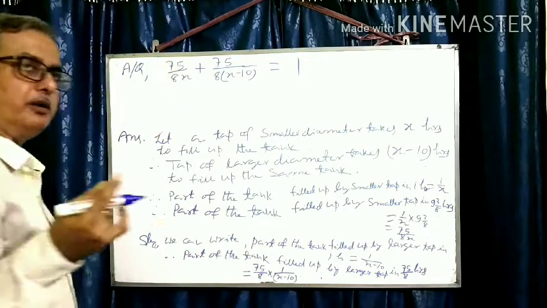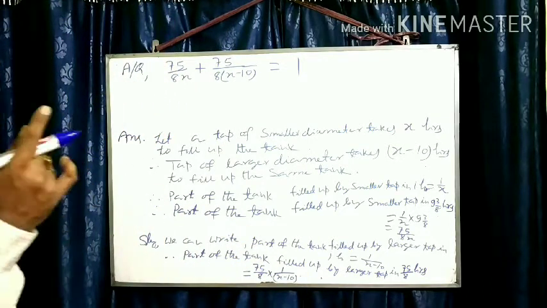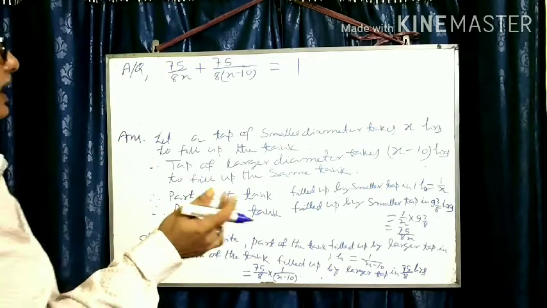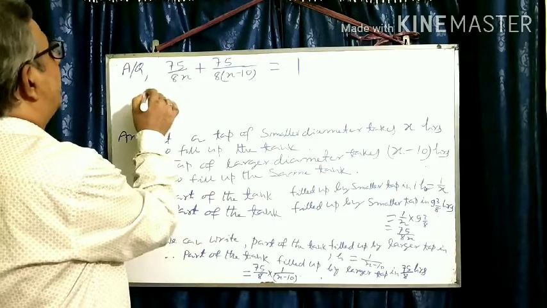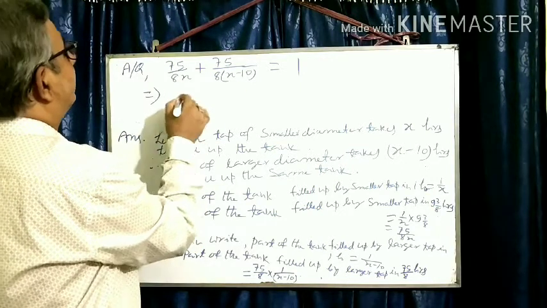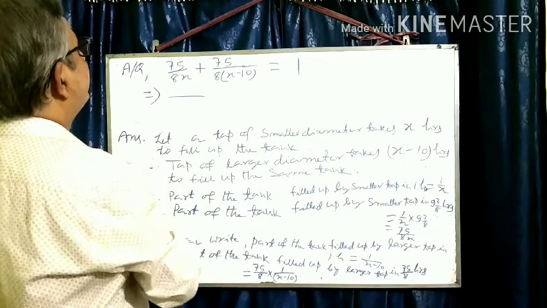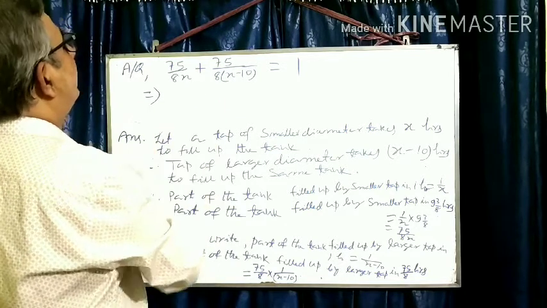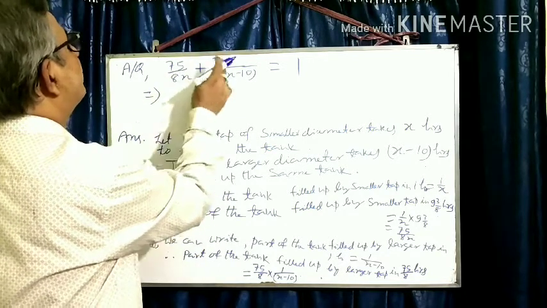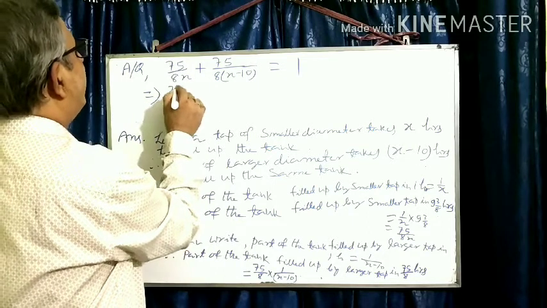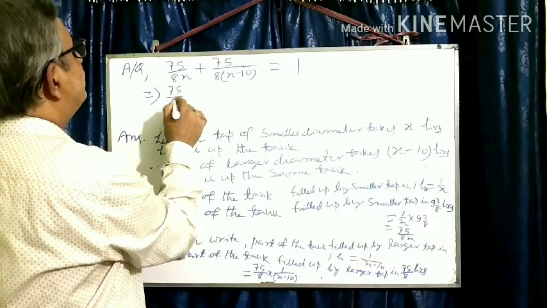Total means the complete tank. Now we can take 75 by 8 common.